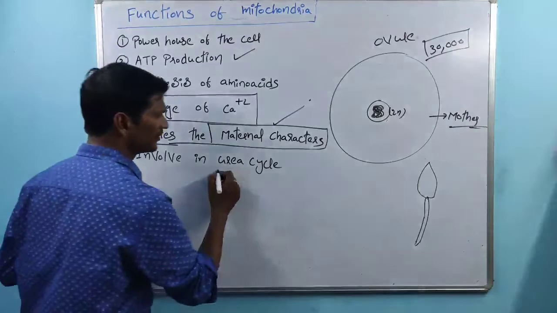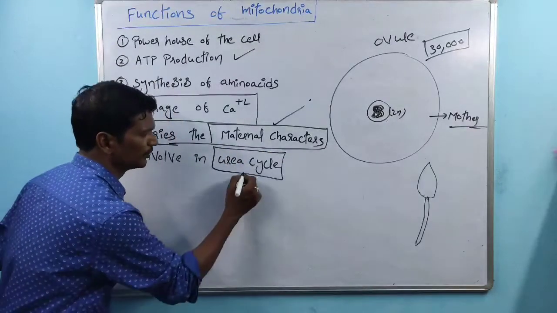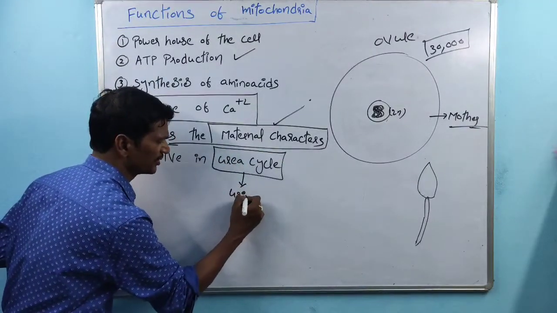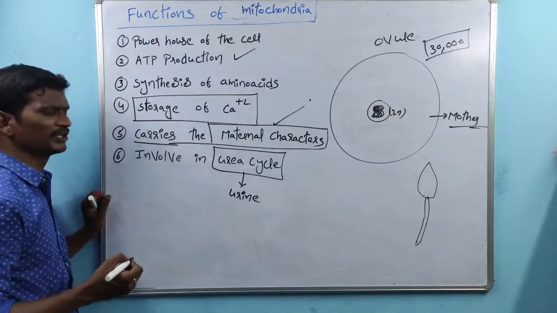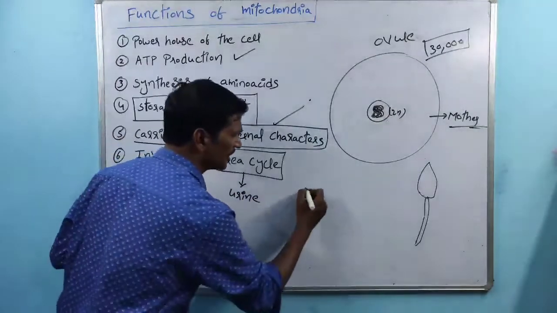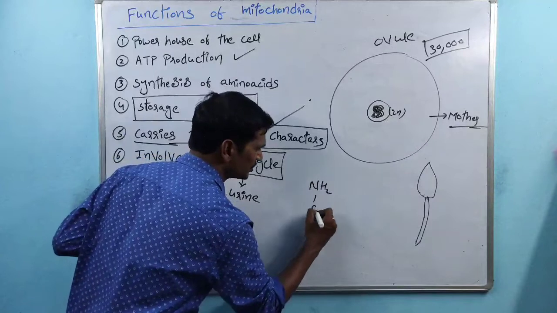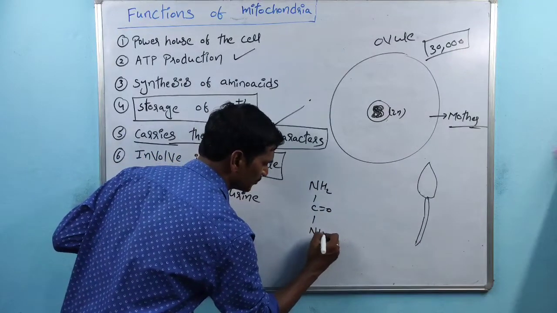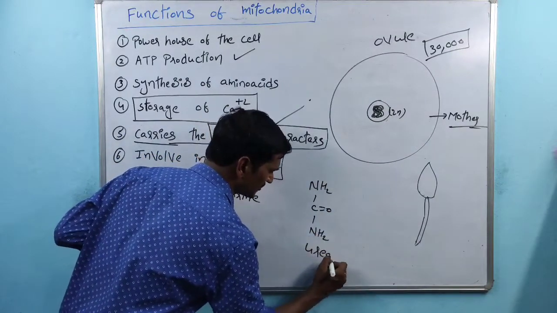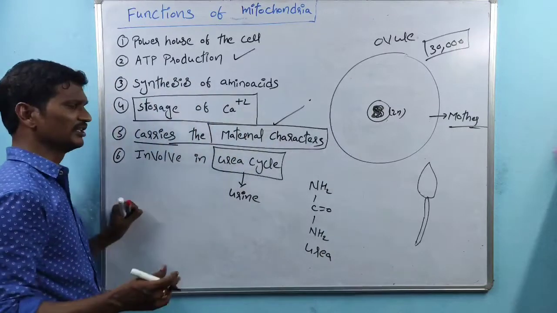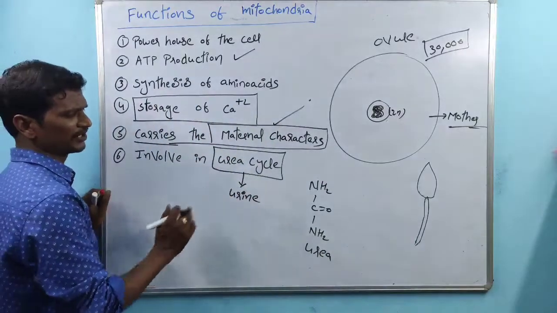And last one, involved in the urea cycle. We know about urine formation, especially within the human body. Urea, there is an NH2, C double bond O and H2. This is the urea structure. This is one of the excretory products.